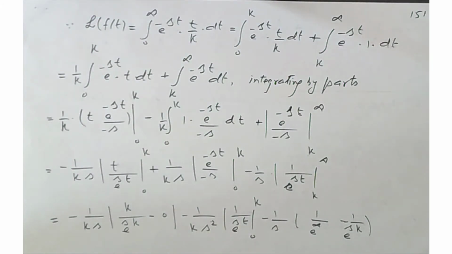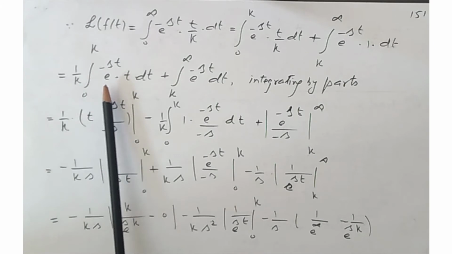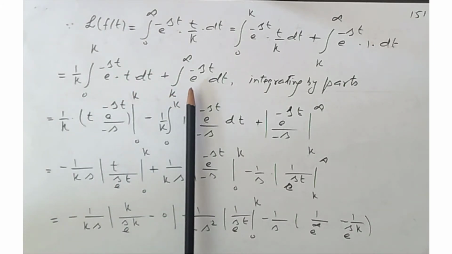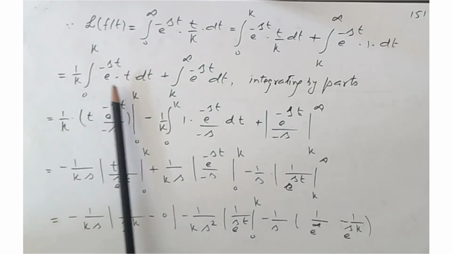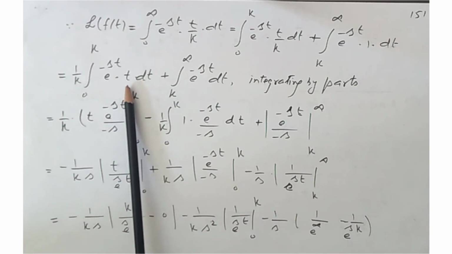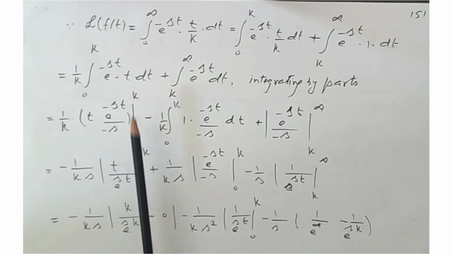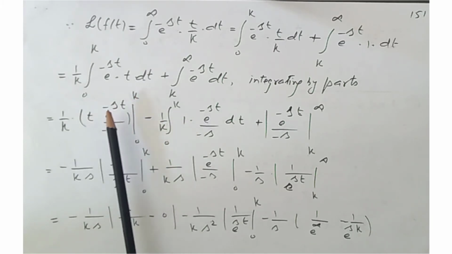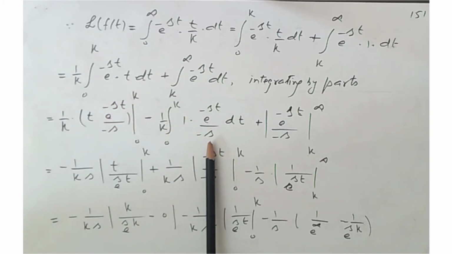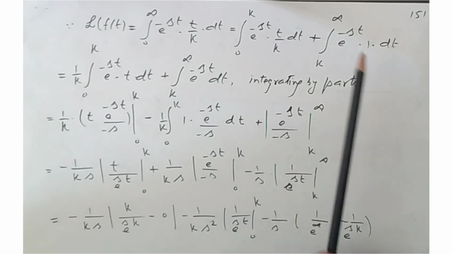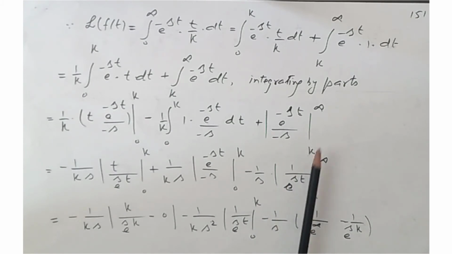Now evaluate the first part. This constant term k can be taken outside the integral: 1 by k times the integral of t e^(-st) dt, plus the integral from k to infinity of e^(-st) dt, integrating by parts. So we use here the integration by parts. The integral of e^(-st) is e^(-st) over minus s under the limit from 0 to k, and again the derivative of t is 1 and this same term e^(-st) over minus s is written over here with dt, and the integral of e^(-st) is e^(-st) divided by minus s under the limit k to infinity.